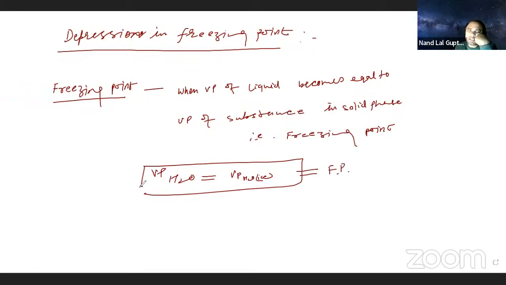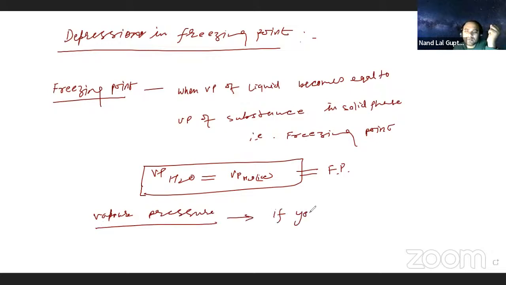Now, if I ask you some more points, everything is related to the vapor pressure. So the point here we have to understand: if you add what? Non-volatile solute. Then one thing is going to happen, very sure.